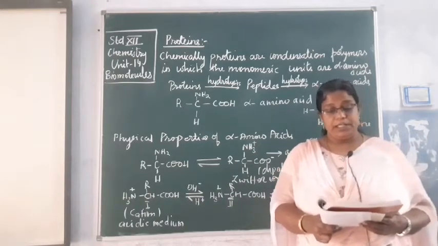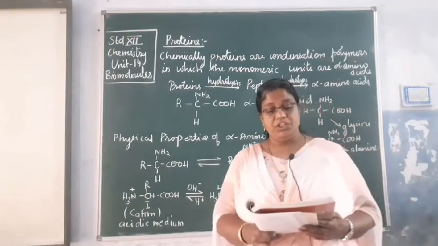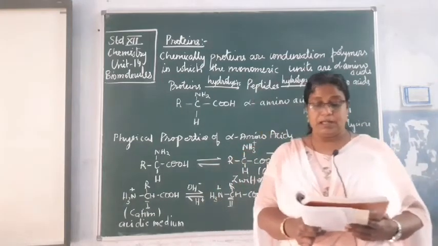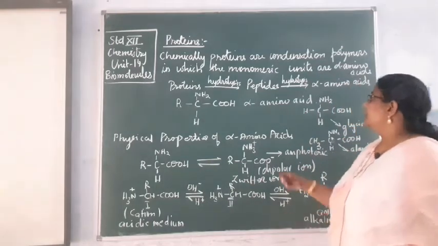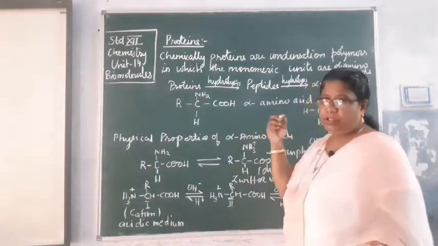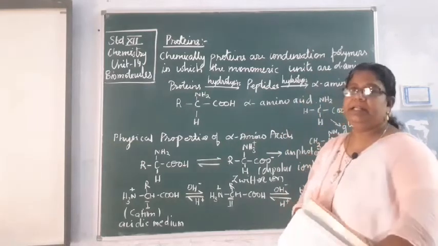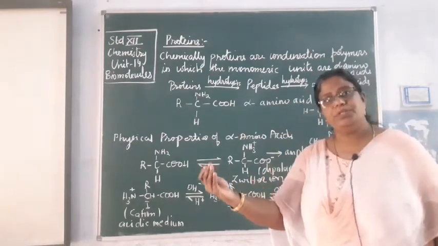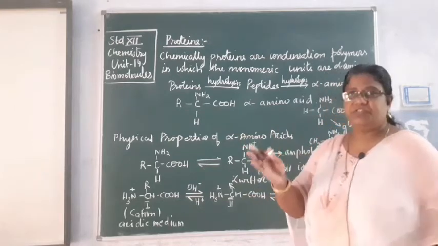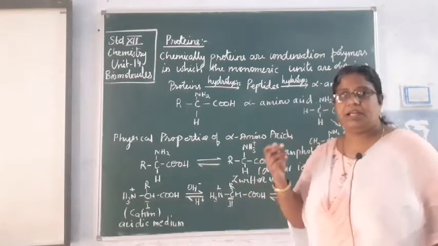Most naturally occurring amino acids have L configuration. L amino acids are represented by writing the NH2 group on the left hand side. So always L group होता है. Capital L indicates that, in carbohydrates, capital L means where the OH group is towards the left. L में left होता है, D में right होता है.